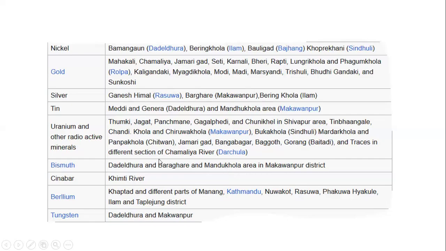Traces in different sections of Somalia River, Darchula.